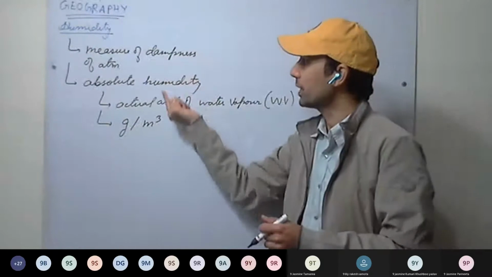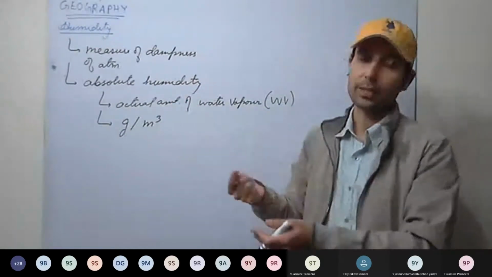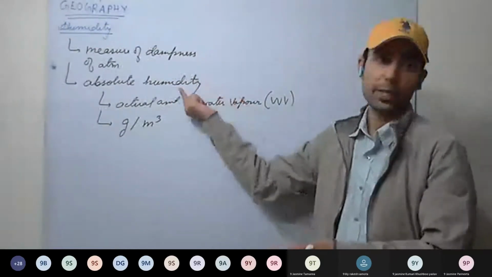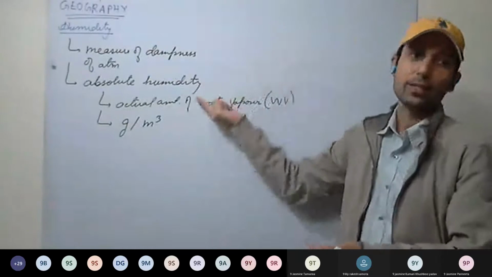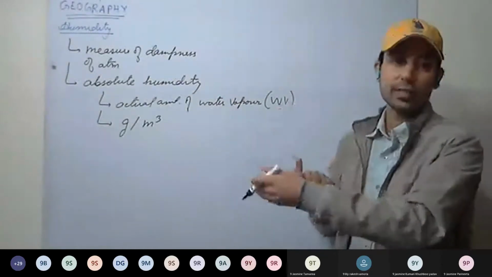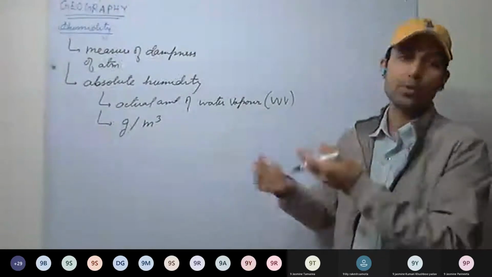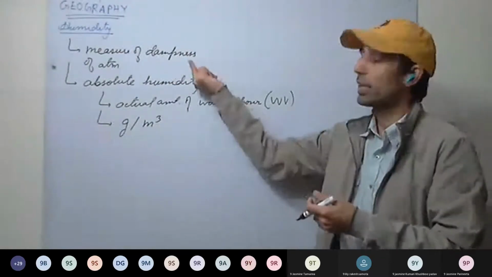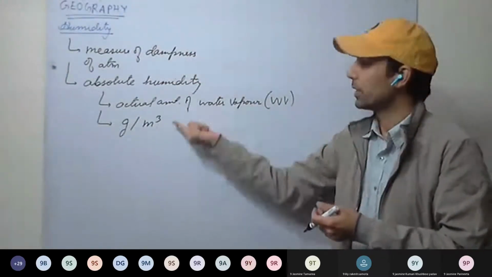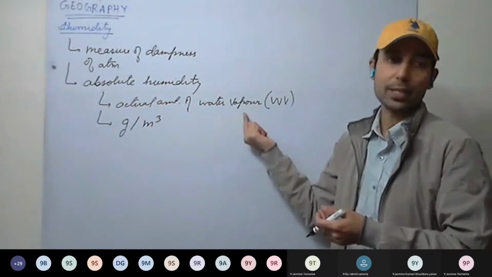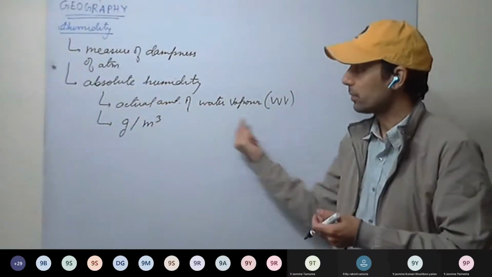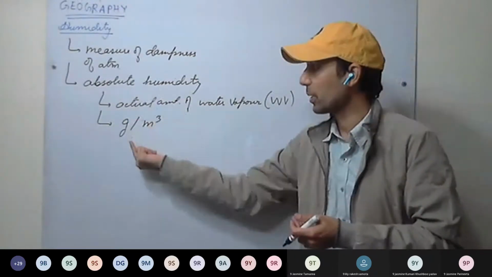This humidity varies from place to place, and it also varies from time to time. It is different in the morning, different in the afternoon, and different in the evening. So it keeps on varying from place to place and from time to time, the amount of water vapor contained in the atmosphere. This is our absolute humidity.